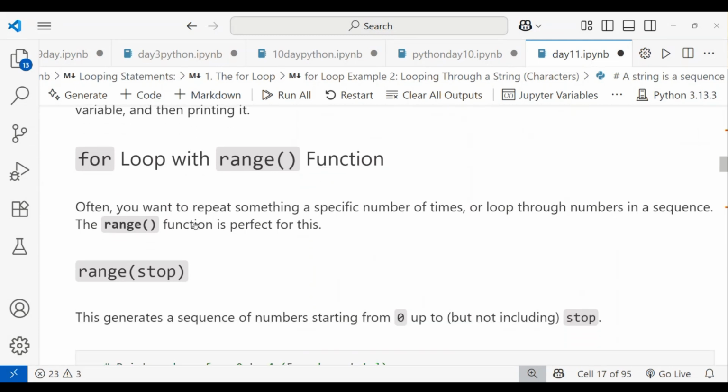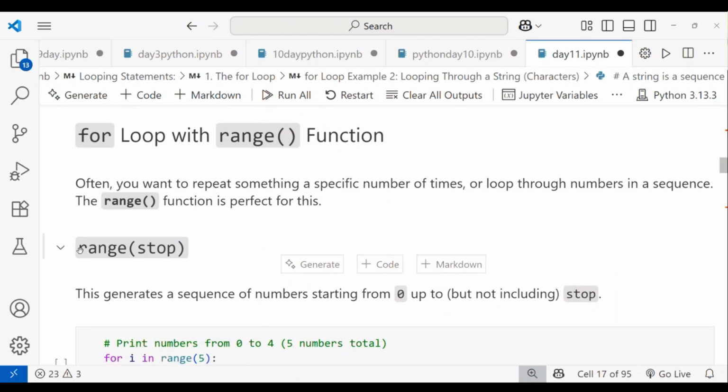Often you want to repeat something a specific number of times. You have to mention that specific number of times. It will run until your condition is met, and then it will stop. Until then, it will do the task. Like a loop over a sequence of numbers, the range function is perfect for this.